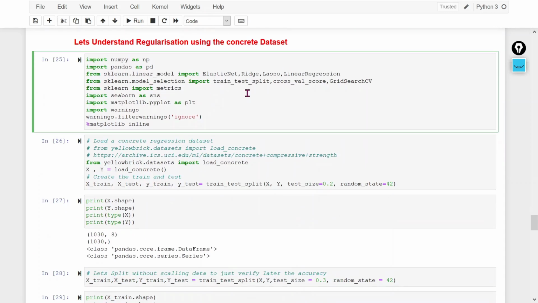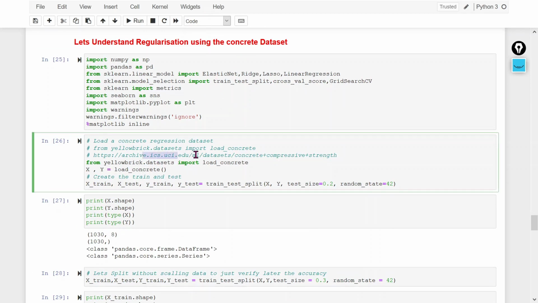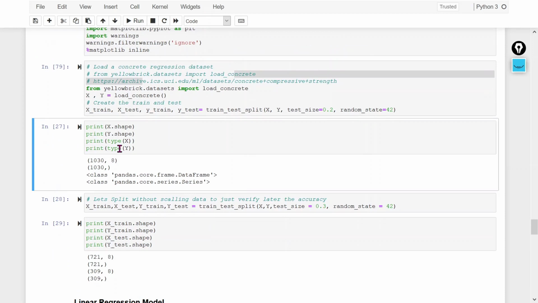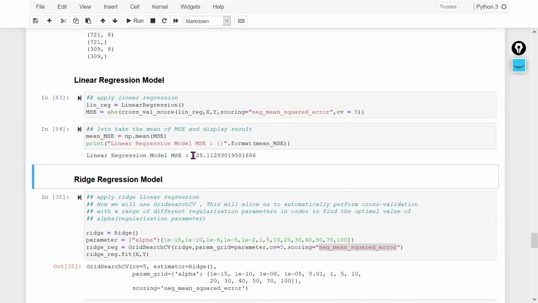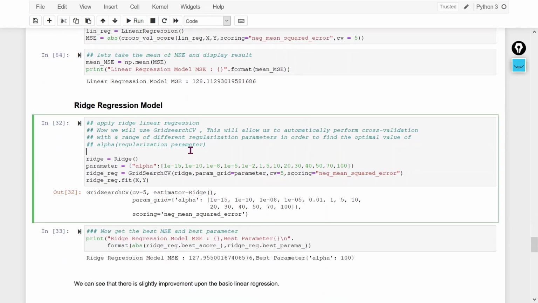So let's use some real world data set. This is the concrete data set which I downloaded from the UCI library, right? Now this is your X and Y I am using here. Now I am splitting the training and test data set. Now just applying the linear regression. Here you can see I am getting 128 MSE. Now using the ridge